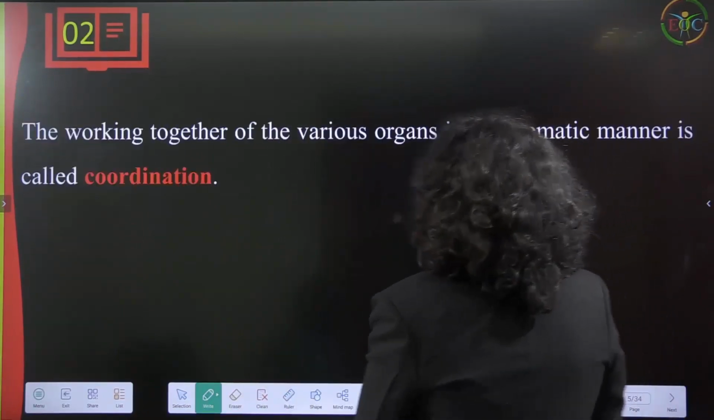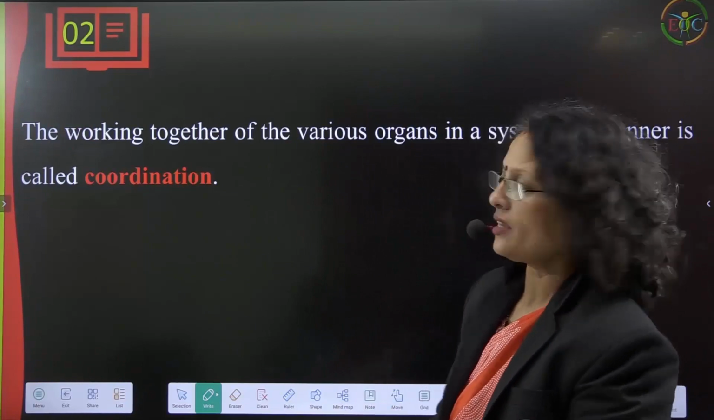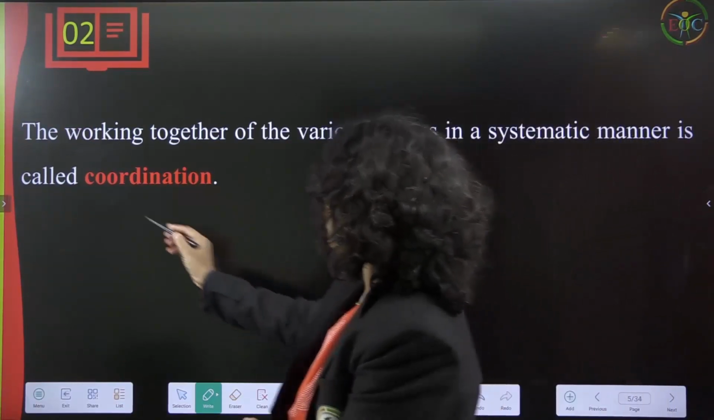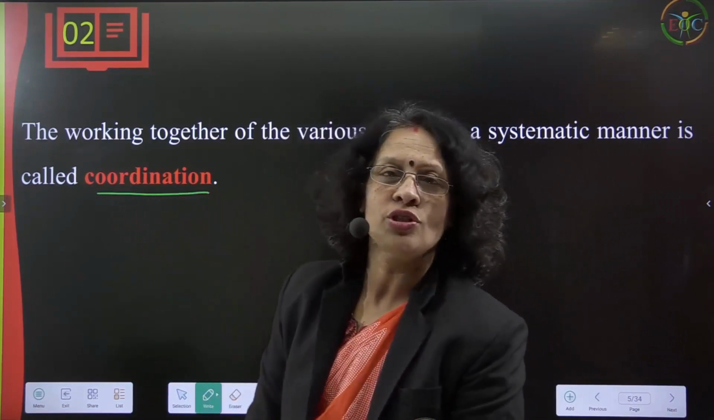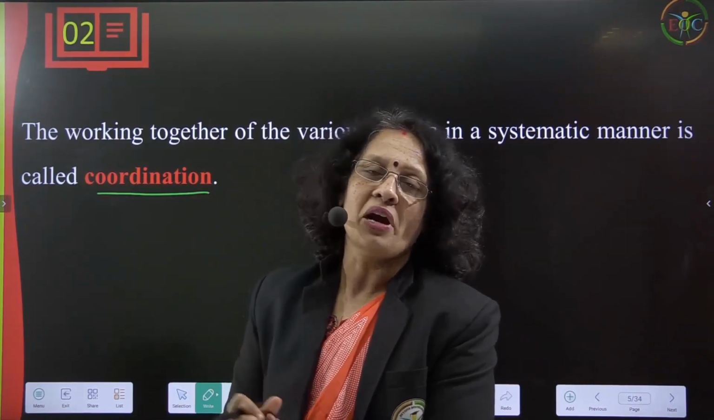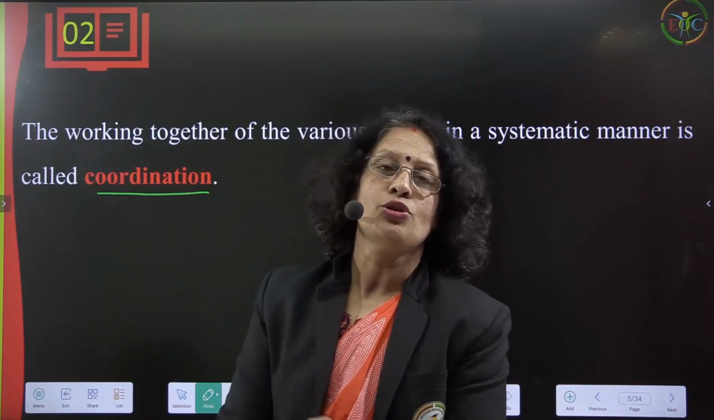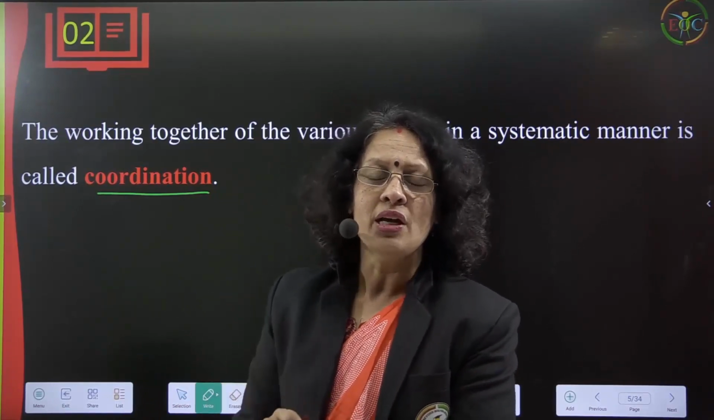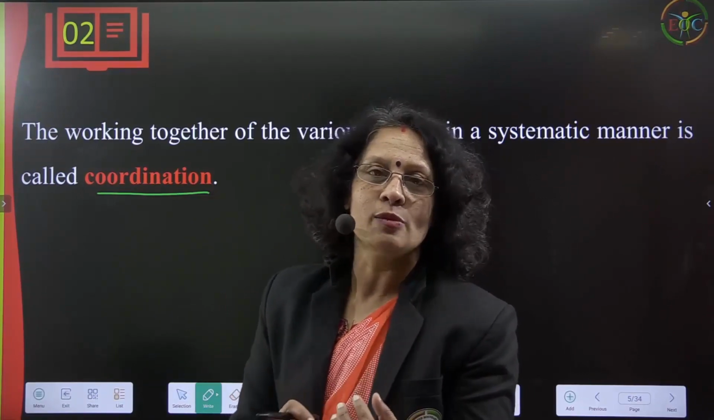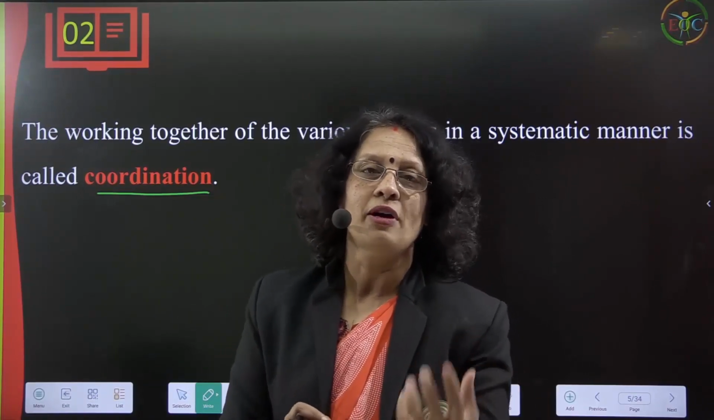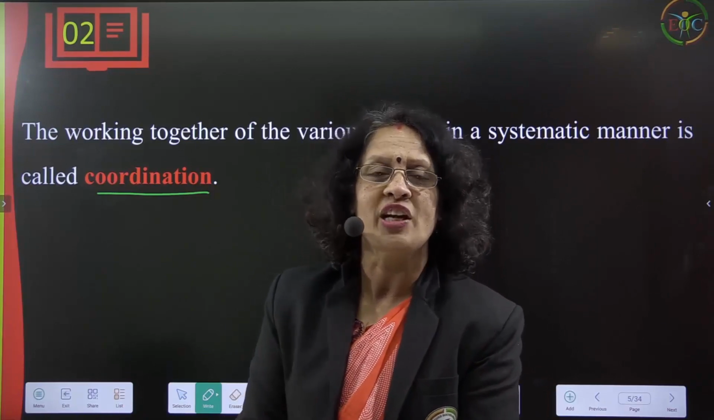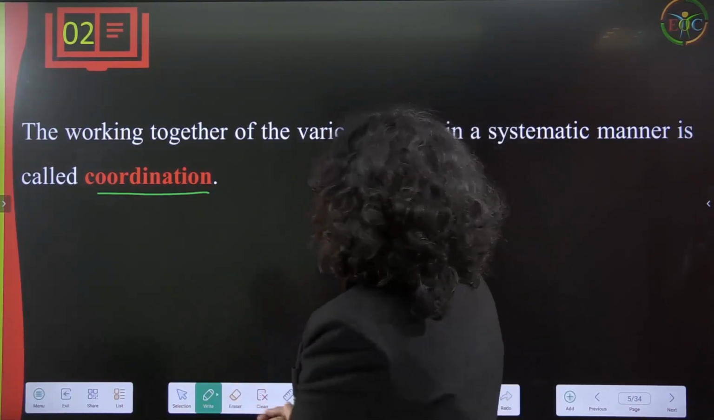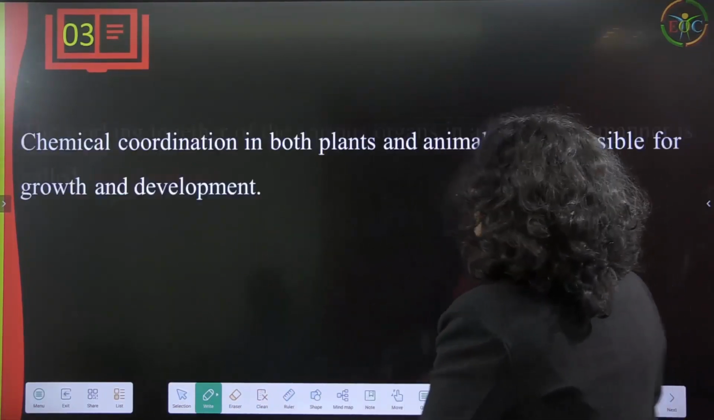Now plants also have cell to cell coordination like this. The working together of various organs in a systematic manner is called coordination. Coordination means everything happens systematically. Like if a hot spoon is touched to your finger, you take your finger away, which means the signals go to the brain, and from the brain the hand is guided to take yourself away. All this happens in a fraction of a second. So this coordination among all the organs towards the stimulus is called coordination.